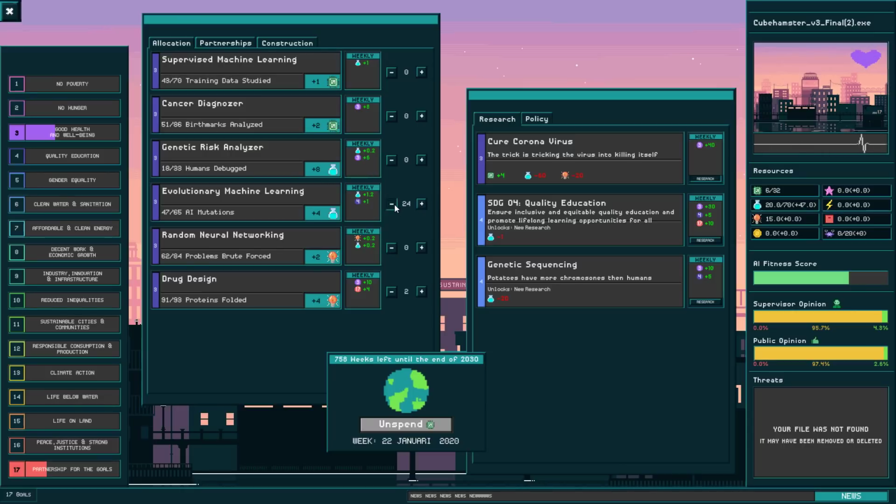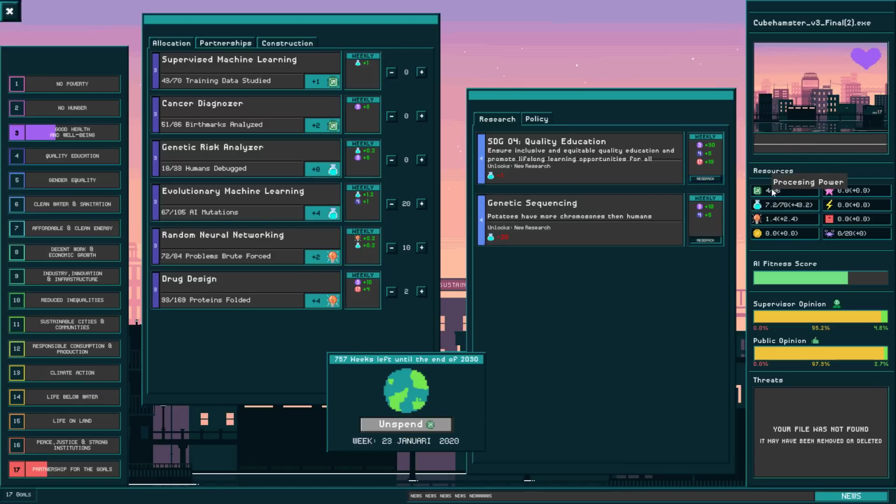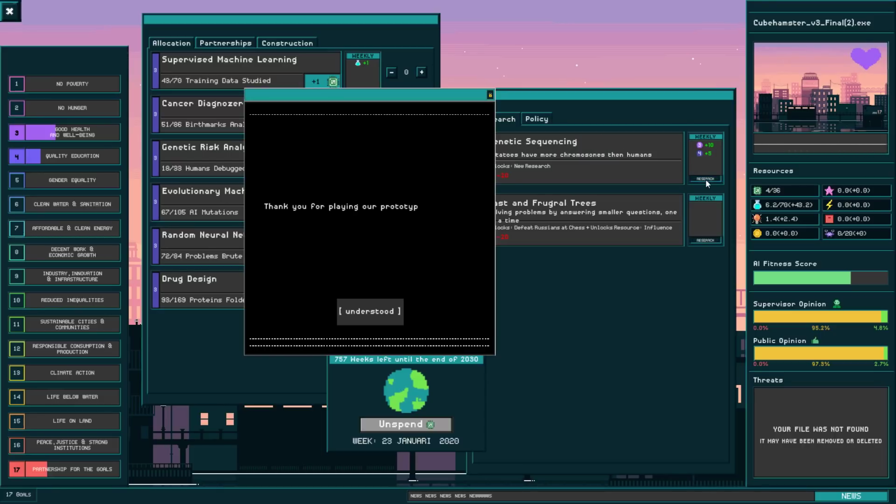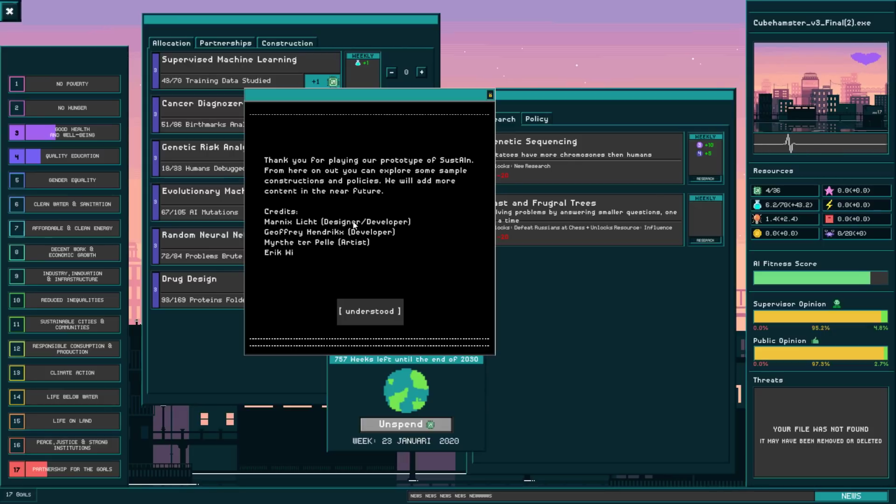I can get so much science though, it's ridiculous. There should be plenty, and I actually need more of this stuff. There we go, so I have enough creativity. I can actually cure the coronavirus. As a reward, I will get 4 more processing power. Now let's actually unlock the next SDG. But this is actually where the prototype ends.